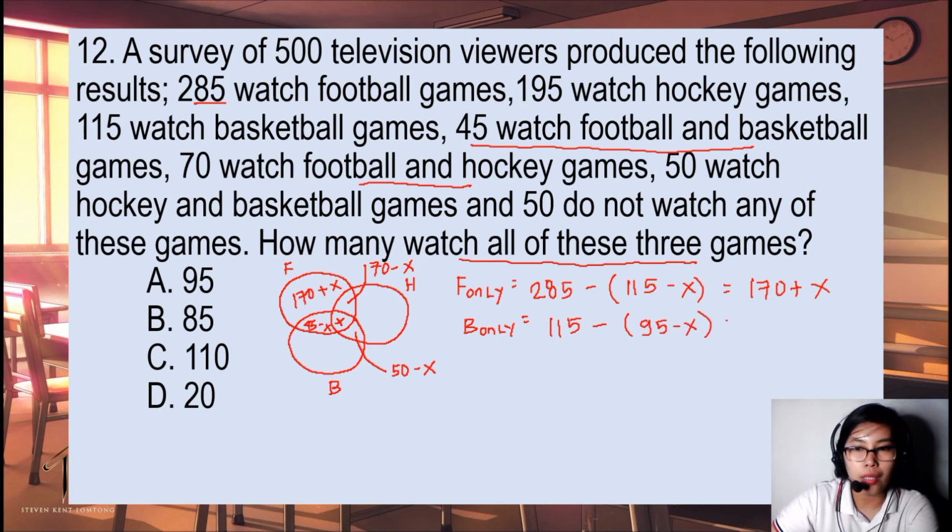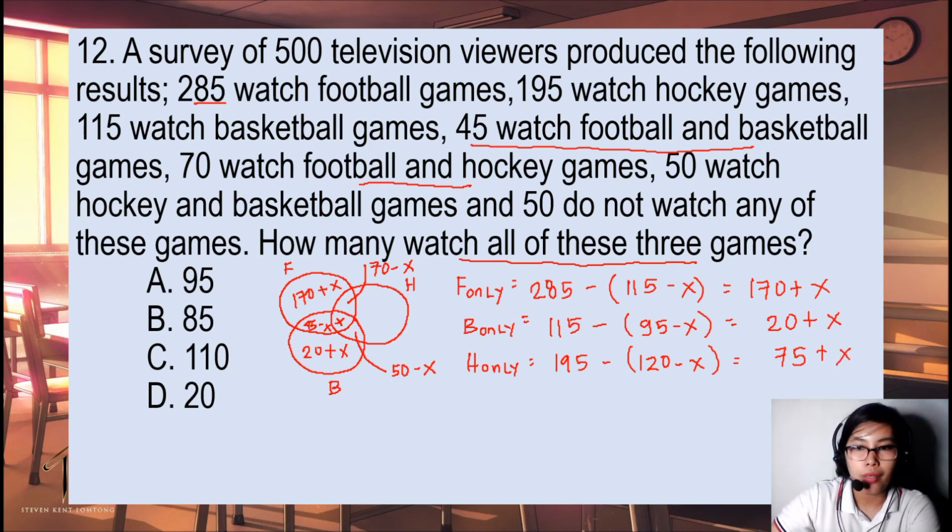And this is 20 plus x. For hockey only, ayan, hockey is 195 minus 70 plus 50, that's 120 minus x. That is 75 plus x.